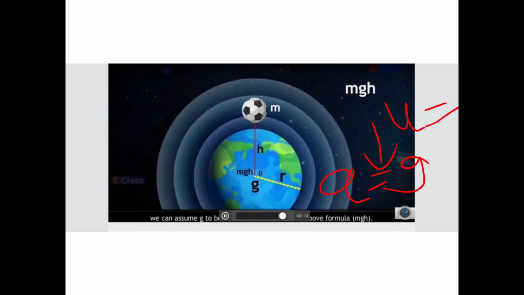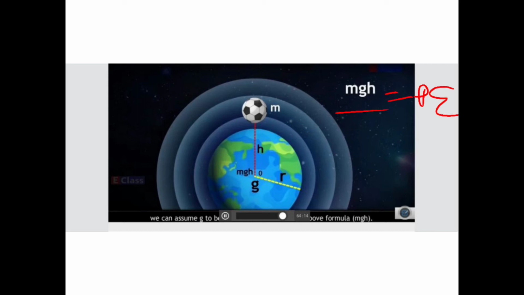Now let us move towards gravitational potential energy. Now children, you have already learned about potential energy and kinetic energy in your standard 9. I hope everybody is able to recall the formula. The formula for potential energy is mgh and kinetic energy is half mv square.